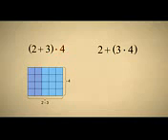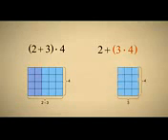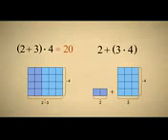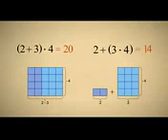In the second case, the parentheses are around the 3 times 4, so the multiplication is performed first, and then 2 is added to the result. The result in the first case is 20, while the result in the second case is 14. So the order of addition and multiplication does matter. The associative property does not apply to combinations of addition and multiplication.